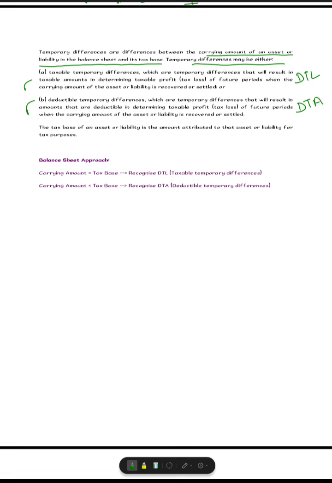Tax base of an asset or liability is the amount attributable to that asset for the tax purpose. So this is more of a theory. So what actually a tax base is, I'm going to explain it through an example. But before that, let me come to one very important basic difference between this Ind AS 12 as compared to the erstwhile AS 22, which gave more emphasis on the income approach. The P&L approach was there, whereas this Ind AS 12 is driven by the balance sheet approach.